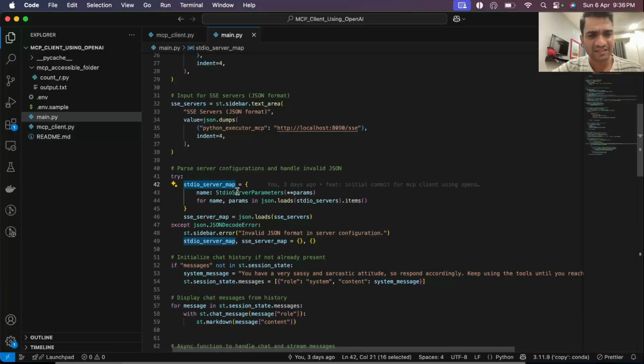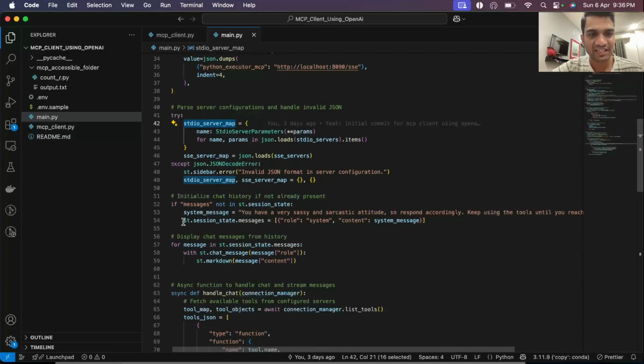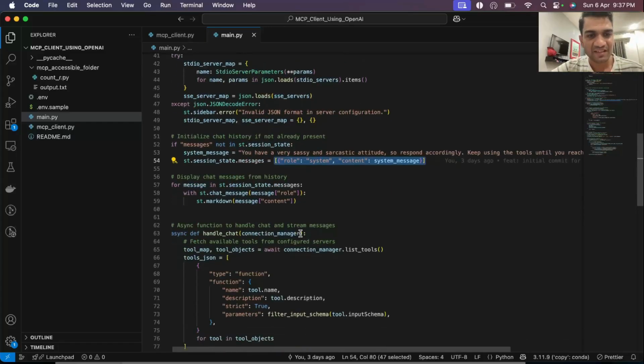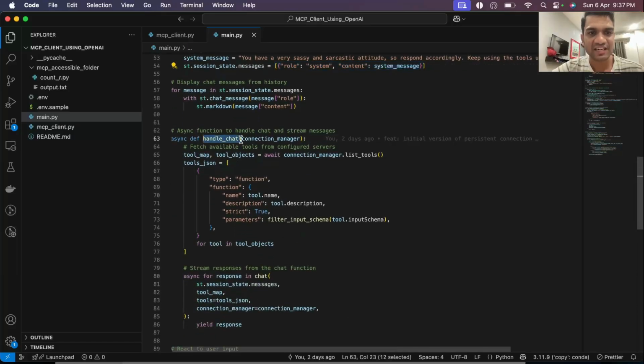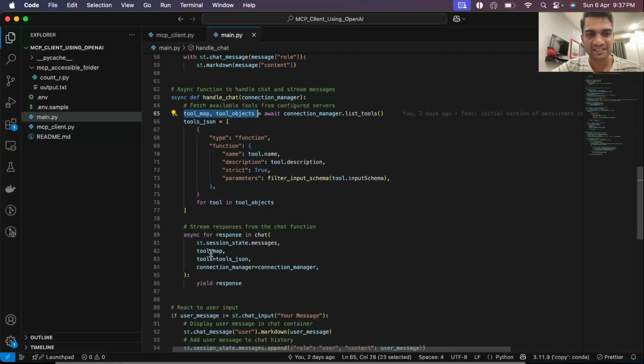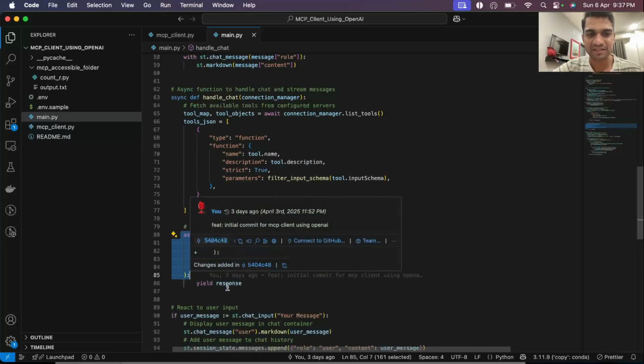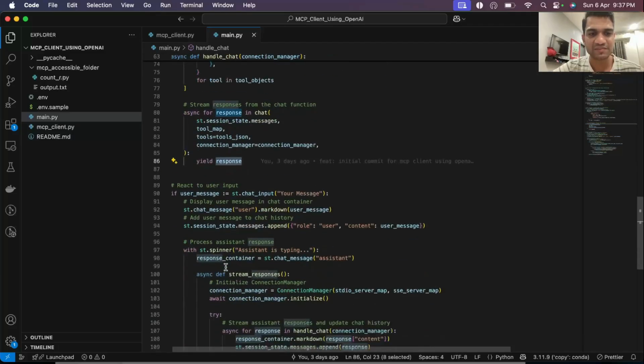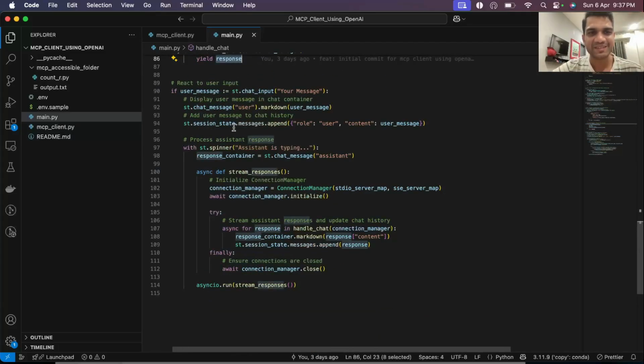So we are getting the maps here. We are also initializing messages in session state. So this is the system message that we are initializing the application with. And then we have this handle chat method here, which takes in ConnectionManager, gets the list of tools, and then calls the chat method and yields the response. And yeah, this is the chat input box of Streamlit.